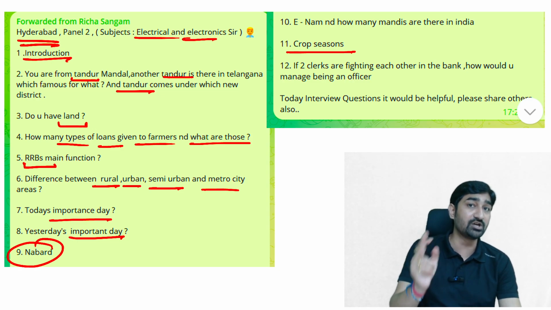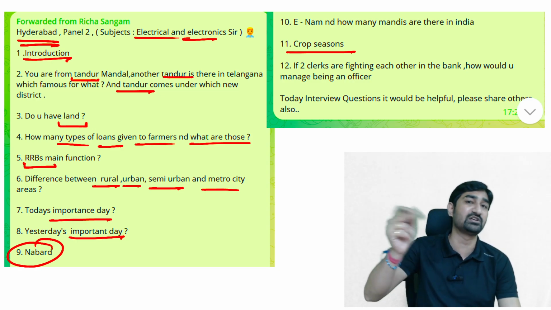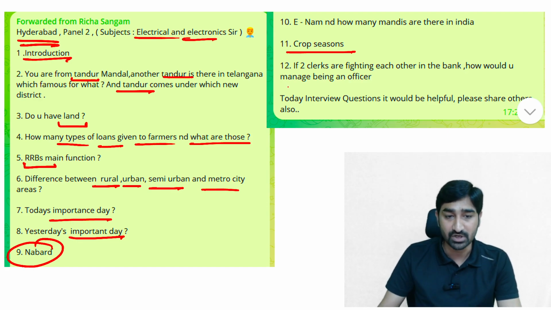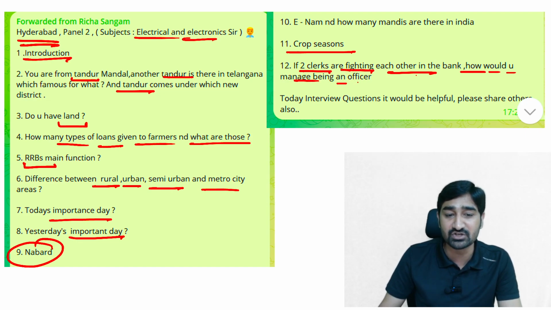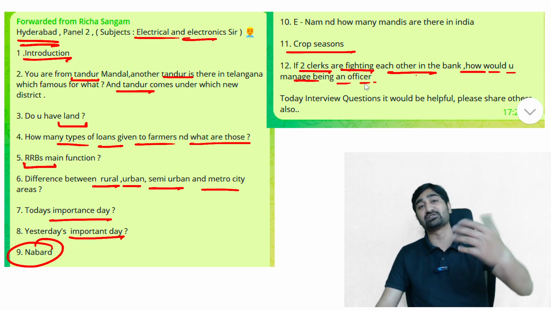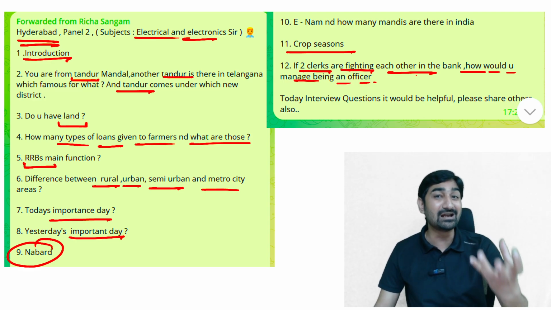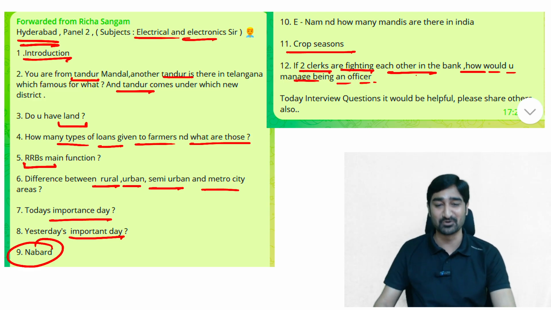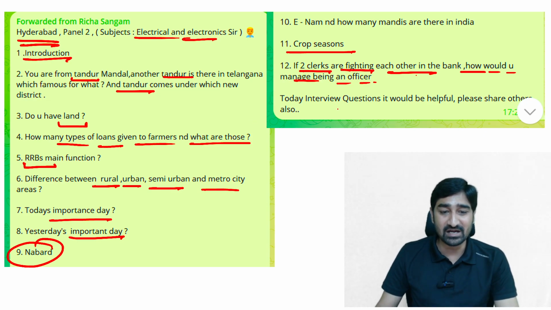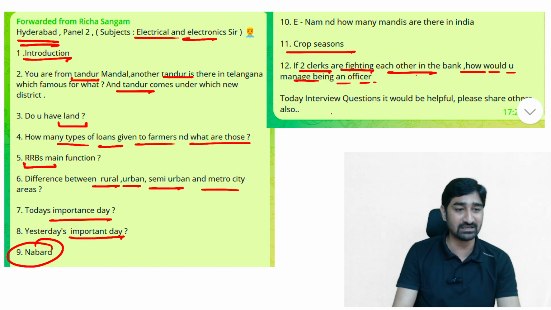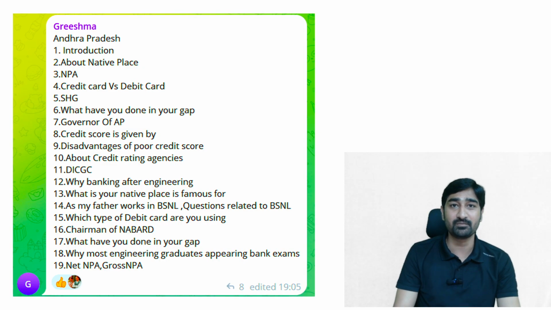These are interview questions only for RRB PO. In IBPS PO and SBI PO, you are not going to see such questions. But in RRB PO, they ask: if two clerks are fighting with each other in the bank, how would you manage them as an officer? This is a situation-based question to understand your analytical skills. Very awesome question. Today's interview questions are helpful. So that was the feedback. This was the interview from Hyderabad.